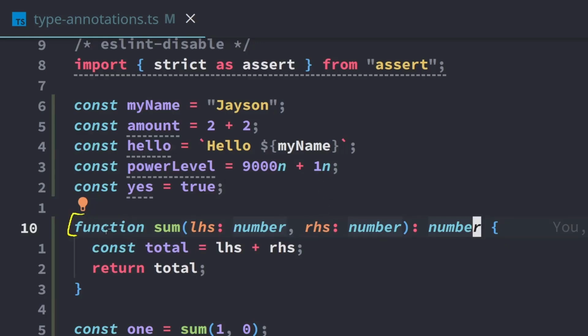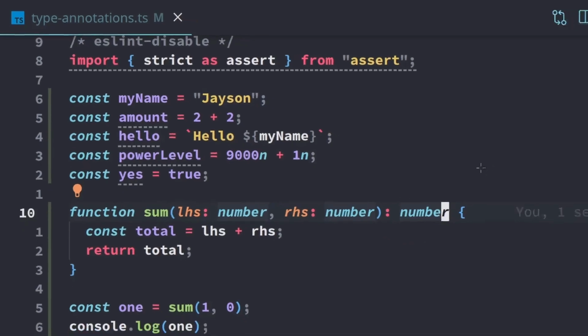And you're also going to be able to have inference within the function, because once you have all the types here, TypeScript can easily figure out whatever's going on inside. That'll make your code on the inside of the function a lot clearer. All you really need to do is annotate the signature. So always annotate your signatures on your functions every time, all the time, and always include the return value type.